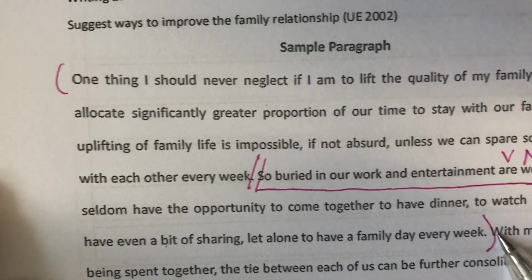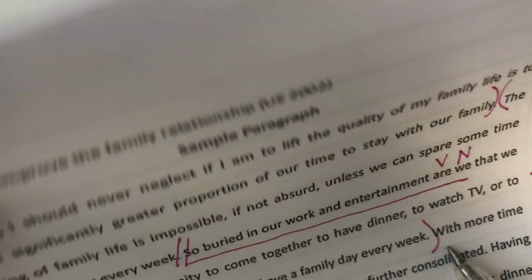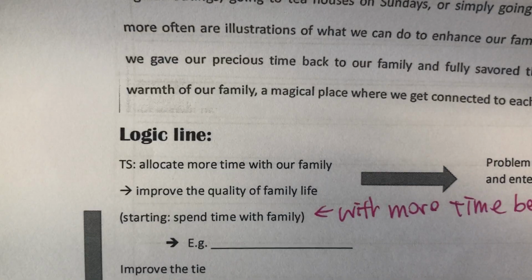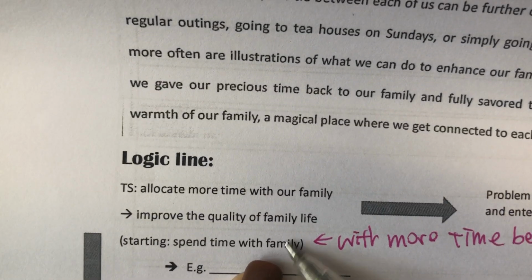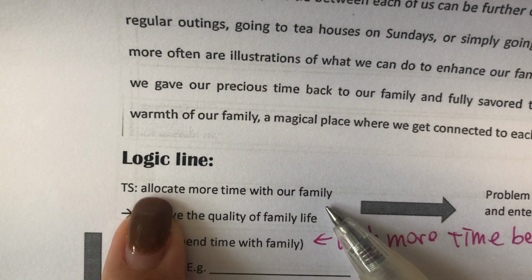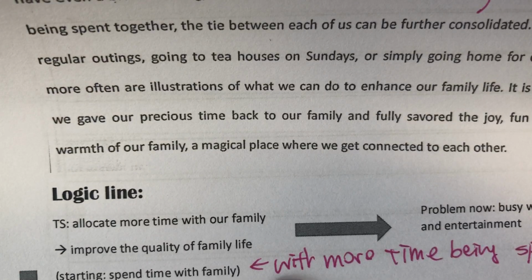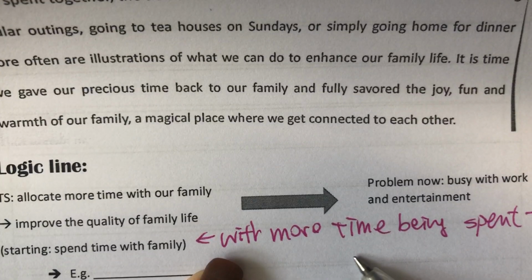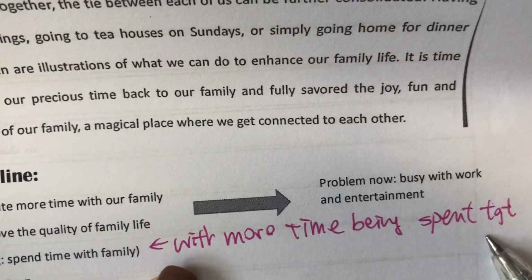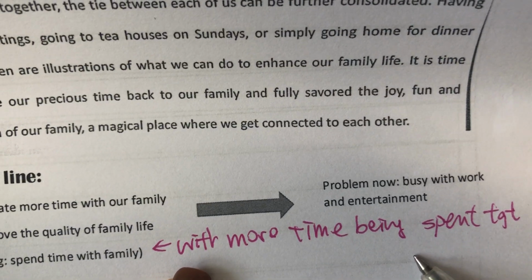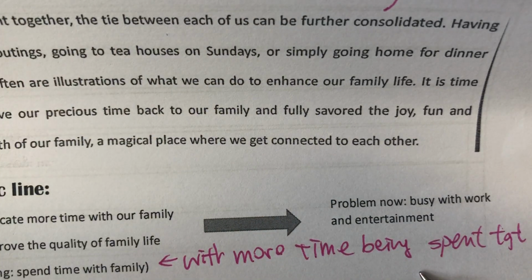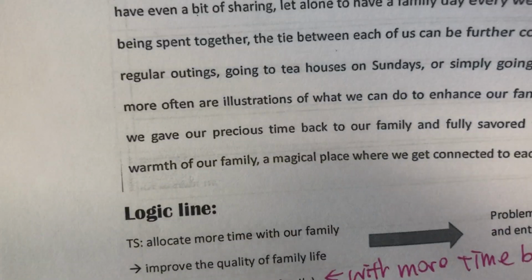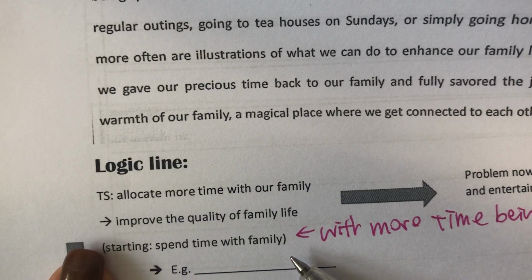So remember, logic is very, very important. So here I paraphrased "spending more time with my family." I do not use the same phrase as the TS. In the TS I said "allocate more time," and here I used "with more time being spent together." So remember, when you're actually writing the paragraph, try to use different words. But in the logic line, it is okay to use the same word because I focus on the idea when I'm writing about the logic line.